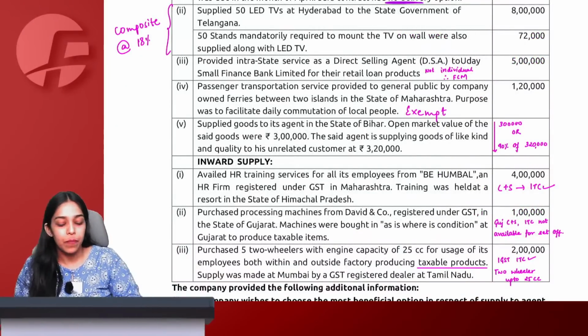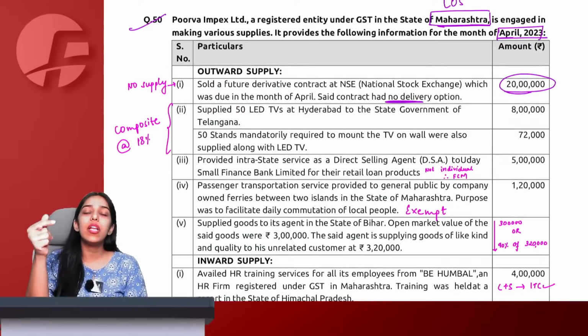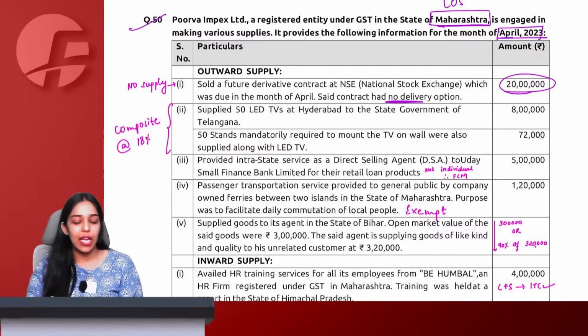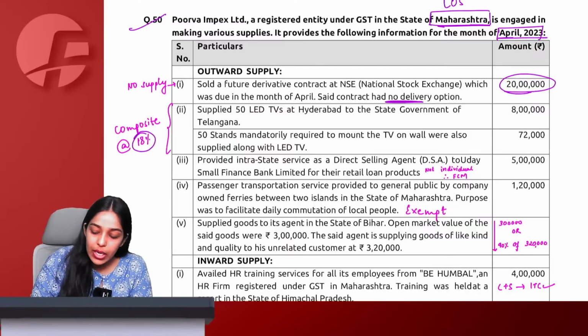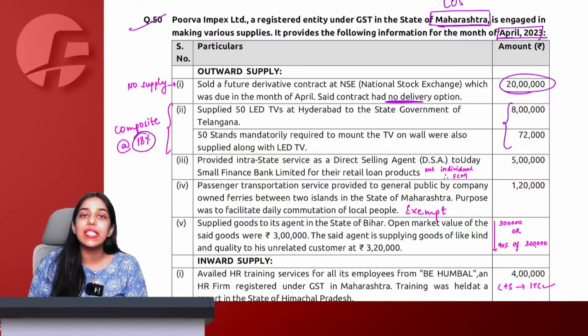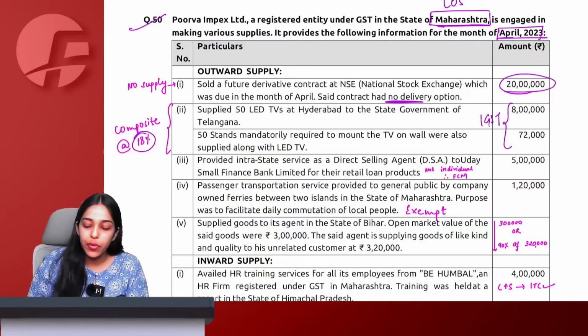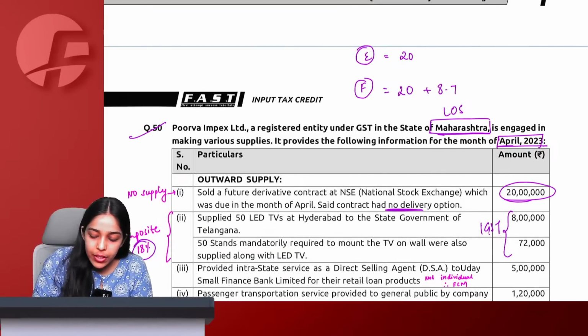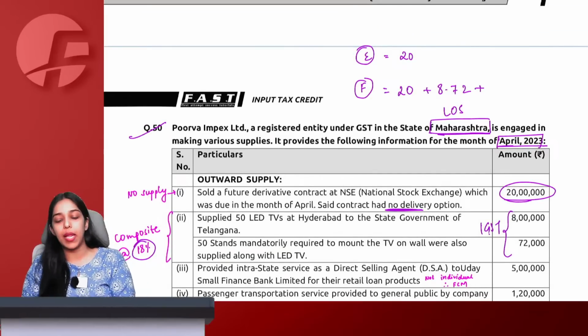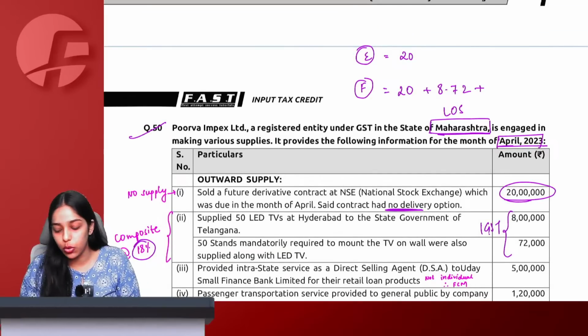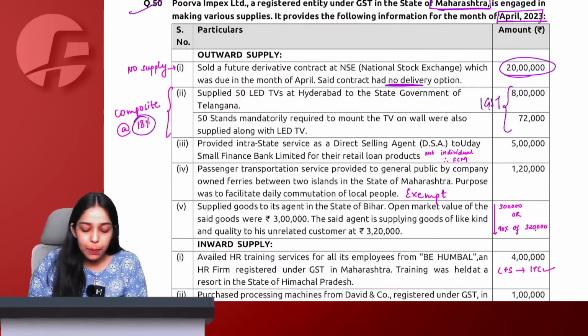TV is principal, and therefore we say that TV will be taxable along with the stand at the rate of 18% only, and on the entire 8,72,000 IGST is going to apply. So 8,72,000 being a fully taxable supply will form part of my total turnover. Understood. Provided an intrastate service as a direct selling agent to Uday Small Finance Bank.